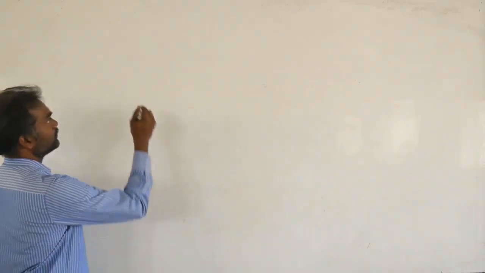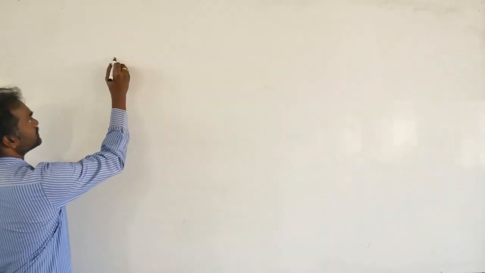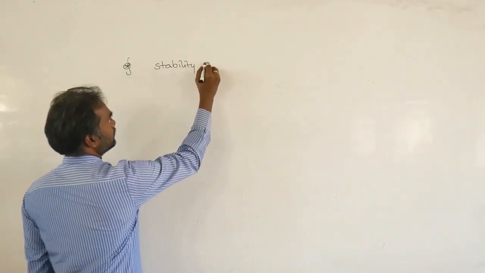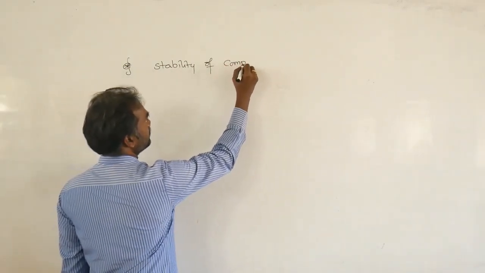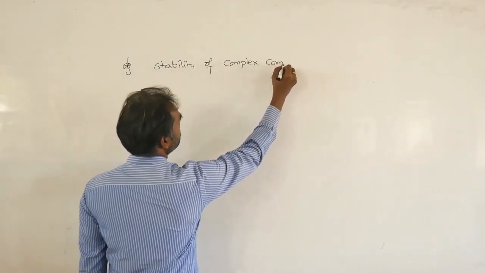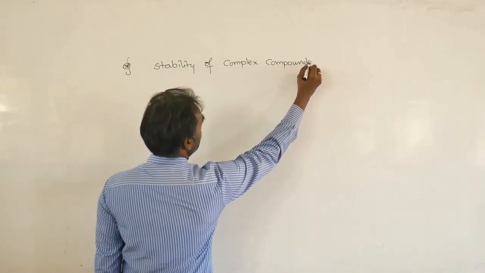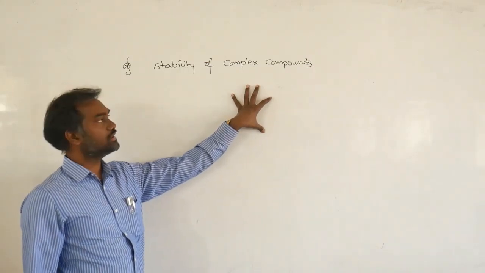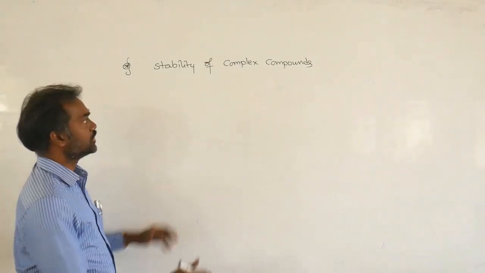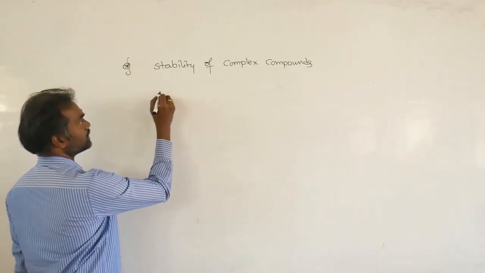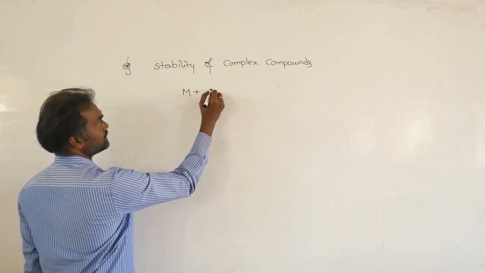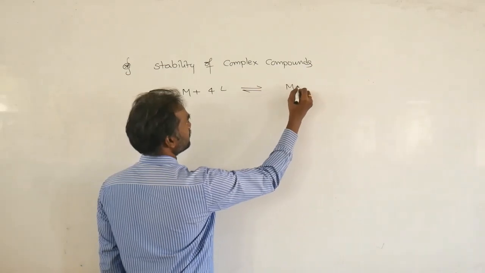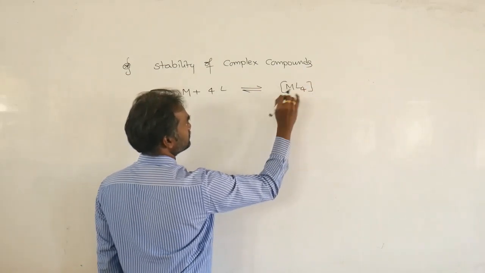See, one important point in complex compounds is stability. Stability of complex compounds. Actually this is not in your theory, but it is important from your entrance point of view. In what way, I am giving one example. One metal combines with 4 ligands, then you get an ML4 complex.